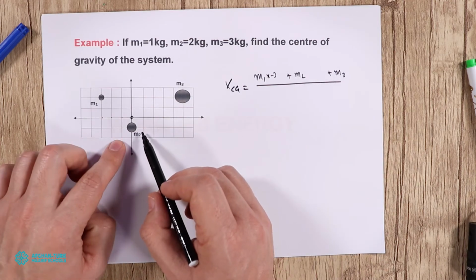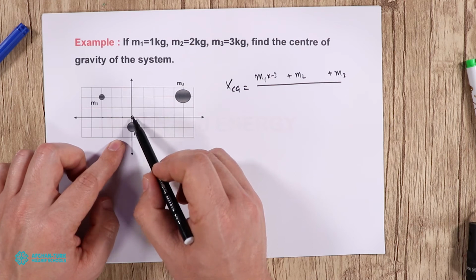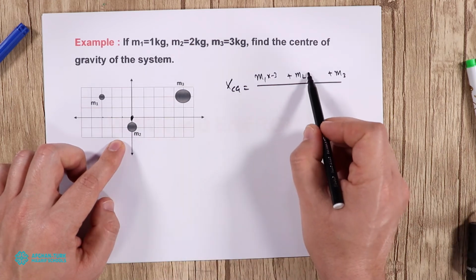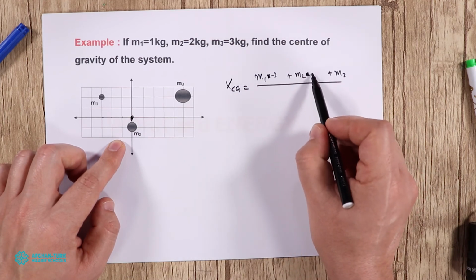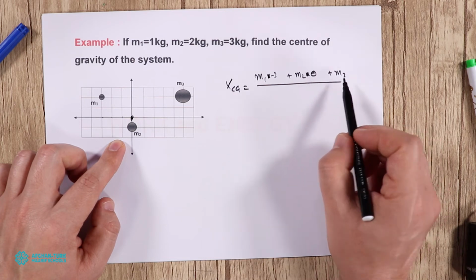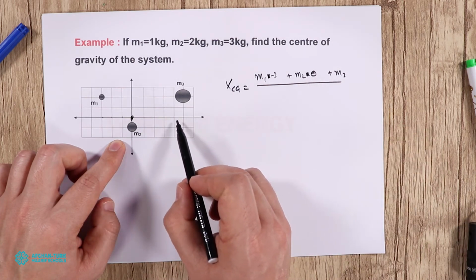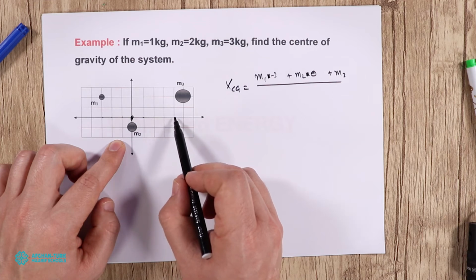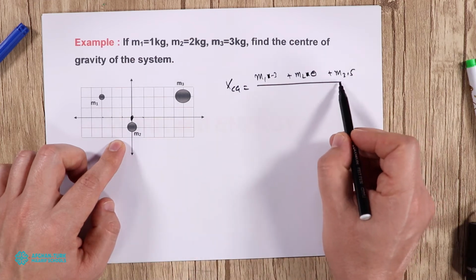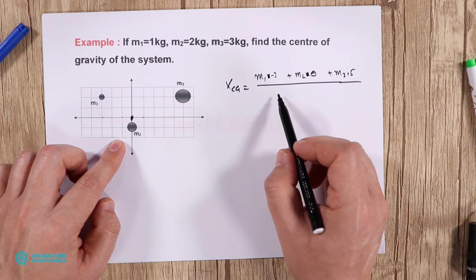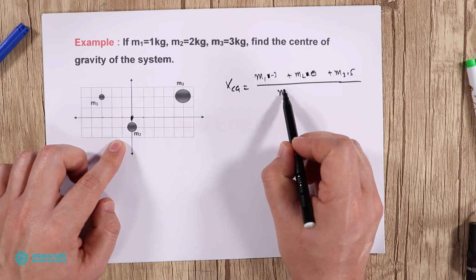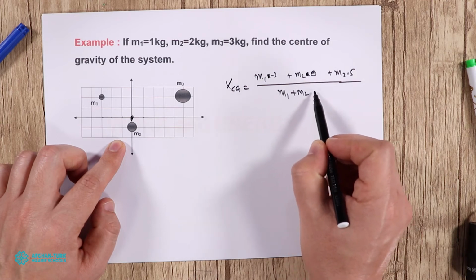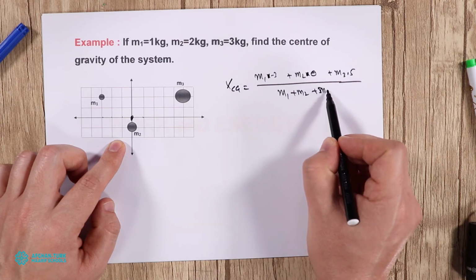Plus m2: how much away on the x side? This is exactly at 0, meaning on the origin, so we write m2 multiplied by 0. The third one: how many points away? 1, 2, 3, 4, 5, multiplied by 5. And how many masses do we have? We divide, very simple, by m1 plus m2 plus m3.